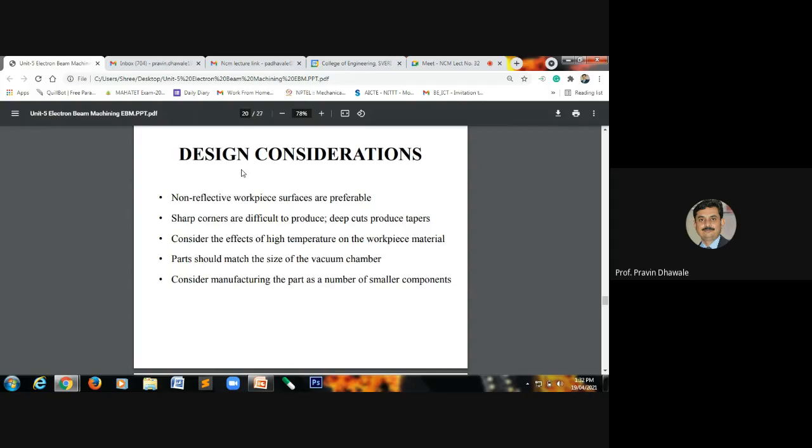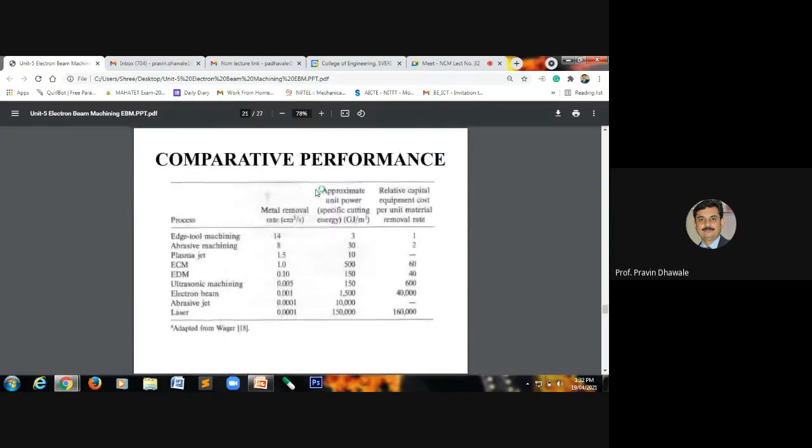Okay, is it over? Then this will be the chart or table. It will give the comparative performance between different processes like plasma jet, electrochemical machining, electrodischarge machining, and ultrasonic machining.